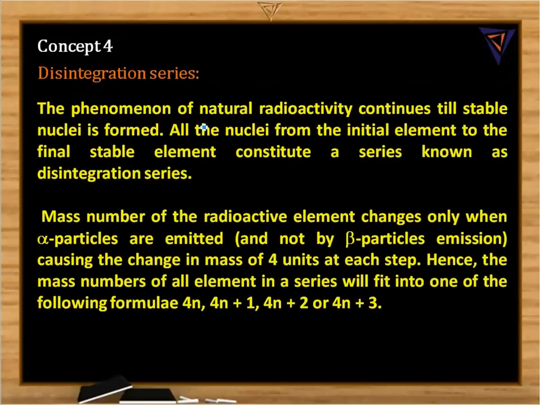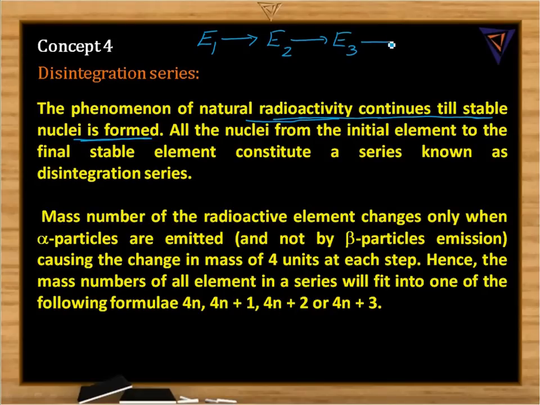Disintegration series. We know that the phenomenon of natural radioactivity continues until a stable nuclide is formed. For example, when we start with element 1, that is converted into an unstable element 2, which later converts into another unstable element 3, and the process continues until we get a stable element.